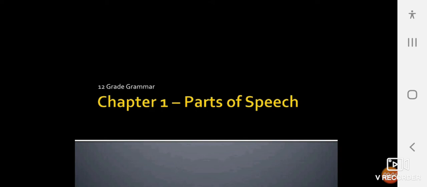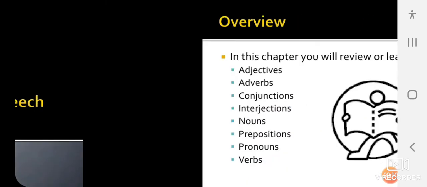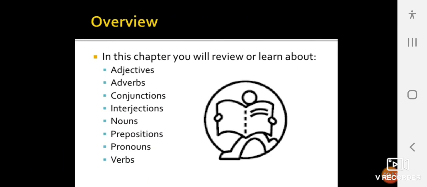Today we need to talk about the parts of speech. In this chapter, you will review or learn about the adjectives, adverbs, conjunctions, interjections, nouns, prepositions, pronouns, and verbs.